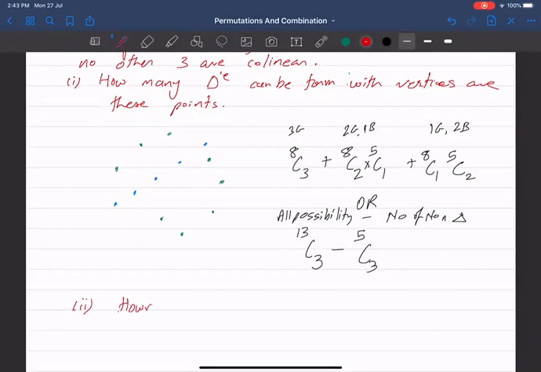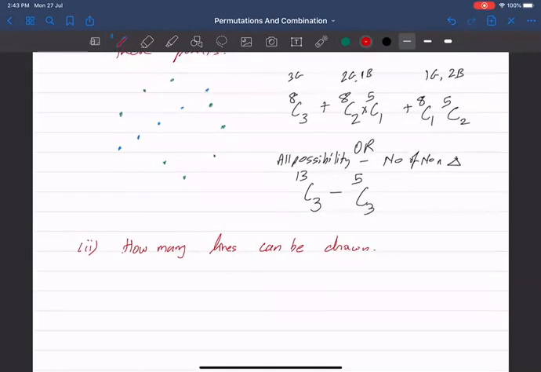How many lines can be drawn? Okay, not line segments. Line segments will be 13C2. Okay, but how many lines can be drawn so that the vertices are these points? Okay. So एकदम clear है. One तरीका will be